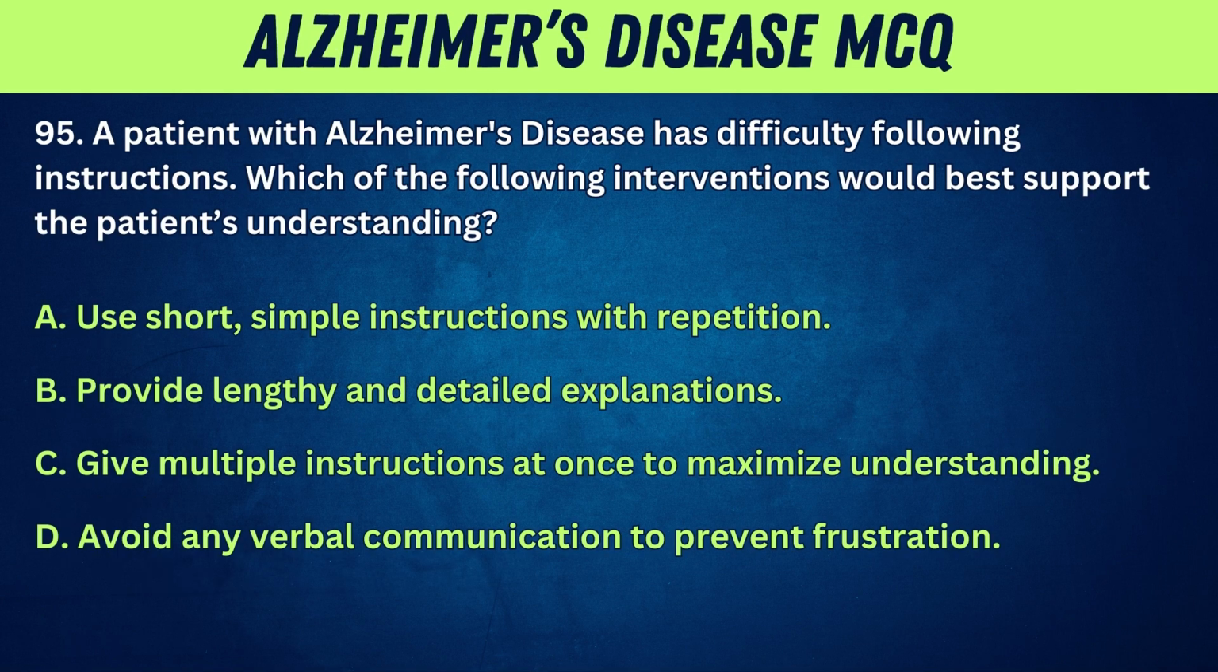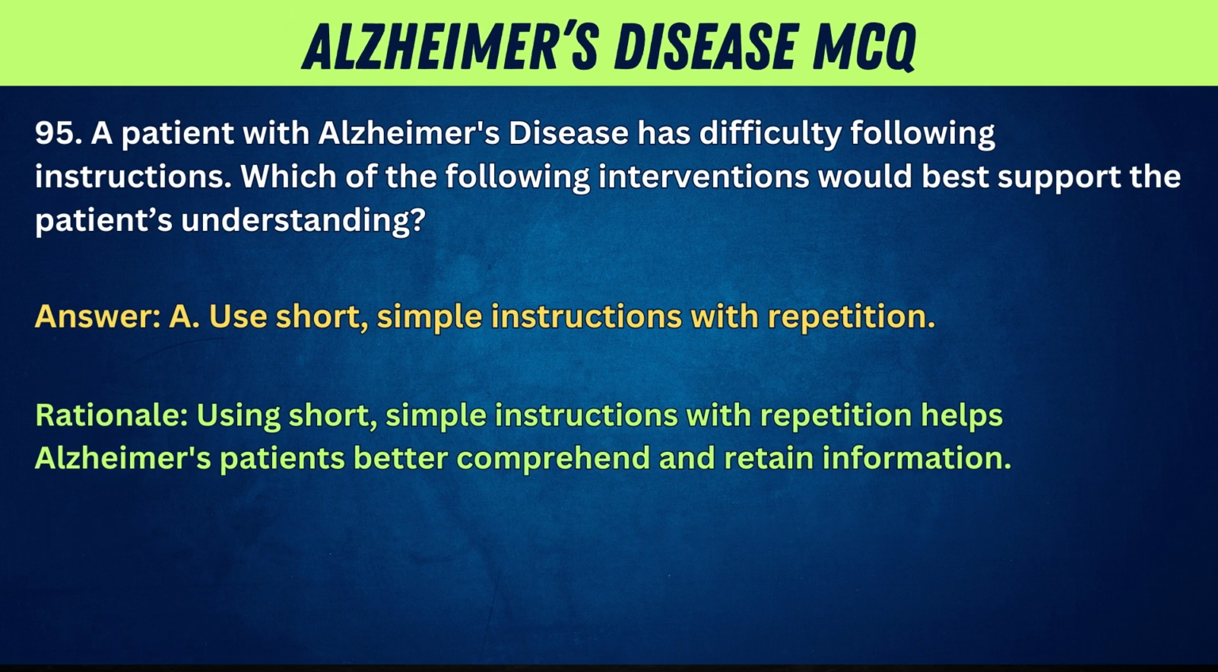95. A patient with Alzheimer's disease has difficulty following instructions. Which of the following interventions would best support the patient's understanding? A. Use short, simple instructions with repetition. B. Provide lengthy and detailed explanations. C. Give multiple instructions at once to maximize understanding. D. Avoid any verbal communication to prevent frustration. Answer: A. Use short, simple instructions with repetition. Rationale: Using short, simple instructions with repetition helps Alzheimer's patients better comprehend and retain information.